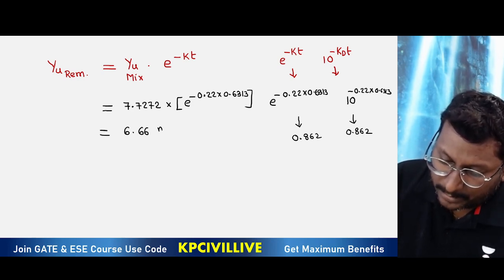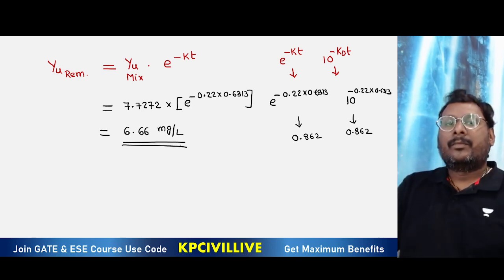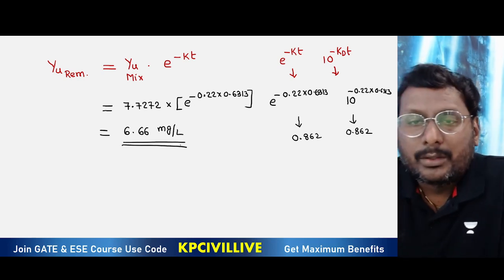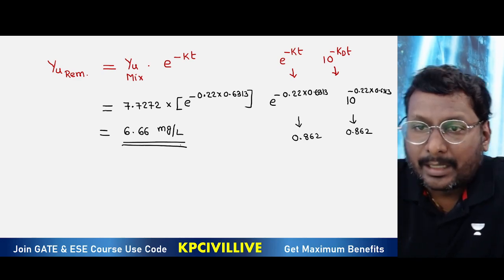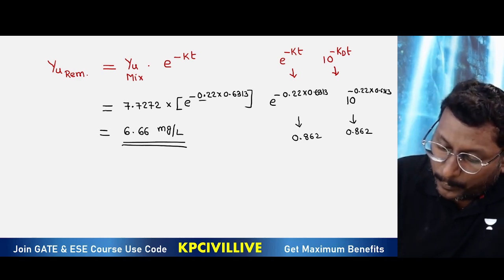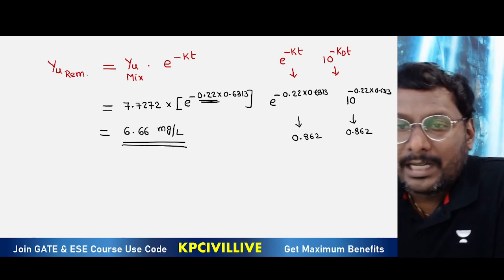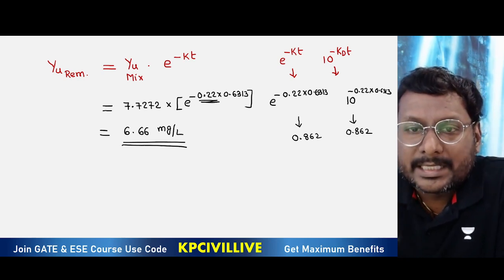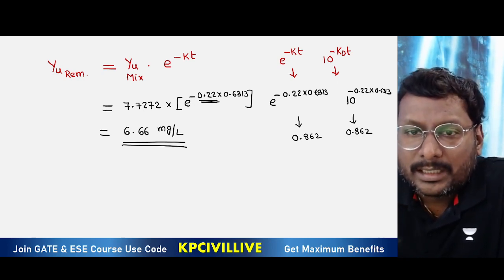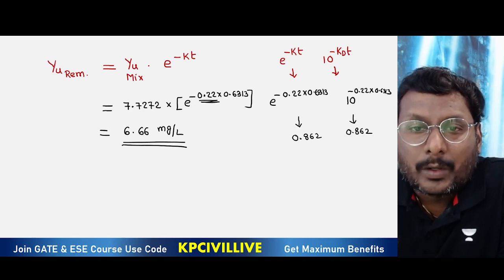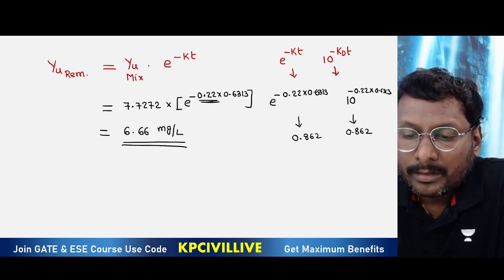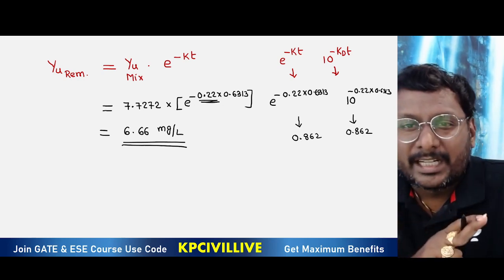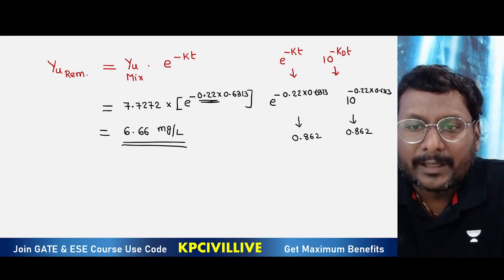You are getting 6.66 mg per liter. So the BOD remaining formula is ultimate BOD into e power minus kt, with kd at the value of 0.22. We are taking e base and substituting that, and we get 6.66 mg per liter. So two questions: one is weighted average, another one is BOD remaining.